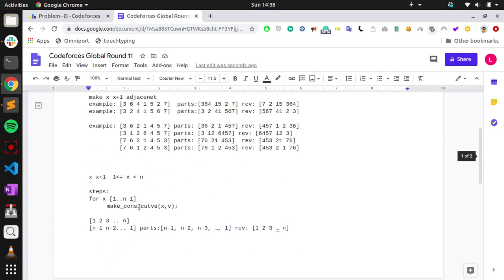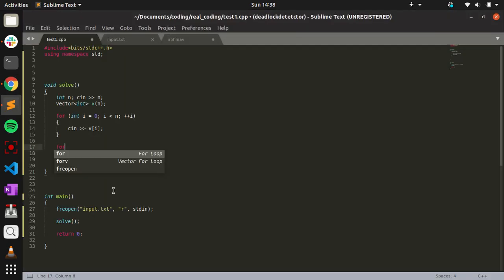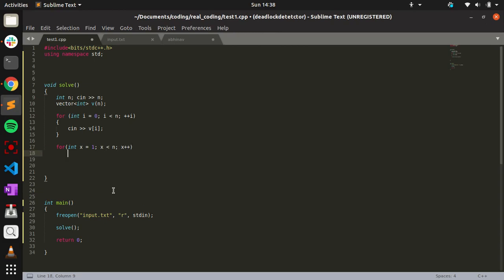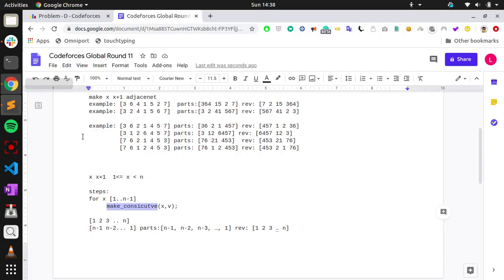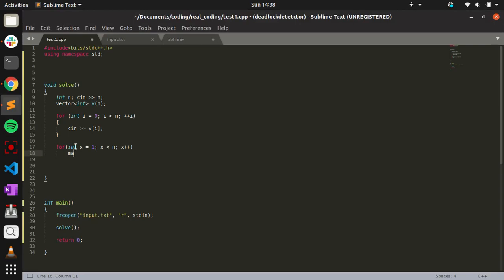We'll just make it consecutive. For int x equal to 1, x less than n, x plus plus, make consecutive with x and vector b.